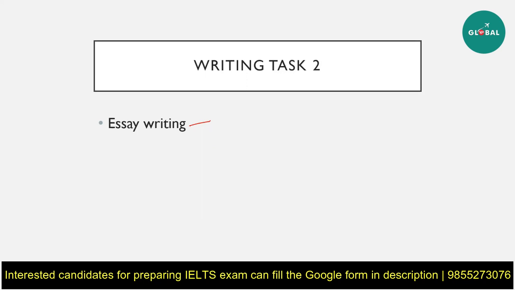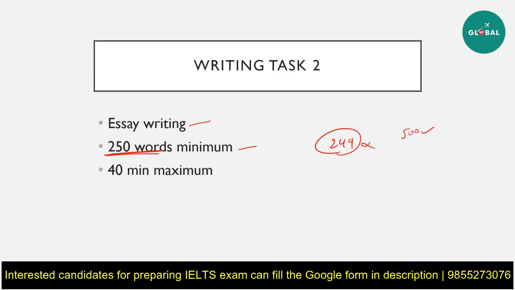The second thing is that there is a word limit to how much you need to write. They have given you a minimum word limit, which is 250 words. So you can exceed this limit by however much you want to. You can write even 500 words, and that is right. But you cannot even write 249 words. Then that will be dangerous for your score. So always exceed the word limit that is given here. And you have to attempt this essay in less than 40 minutes. So you have a minimum word limit and a maximum time limit.